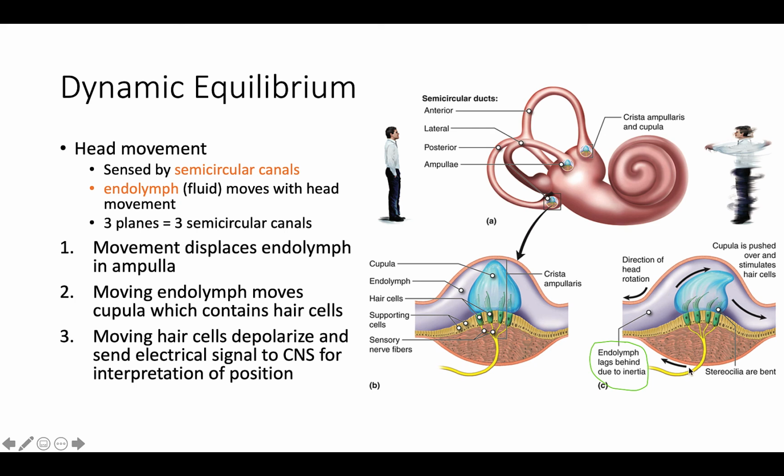All right, so the actual movement of the head moves the endolymph, and the moving of the endolymph moves the cupula, which contains the hair cells, and the movement of those hair cells depolarize and then send an electrical signal or action potential to the central nervous system via the vestibulocochlear nerve.